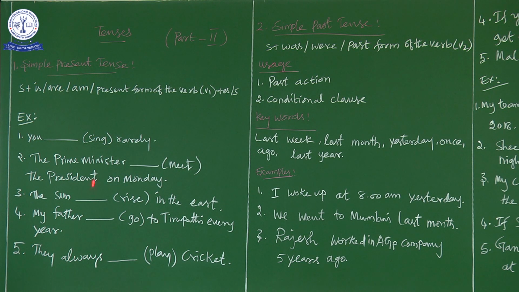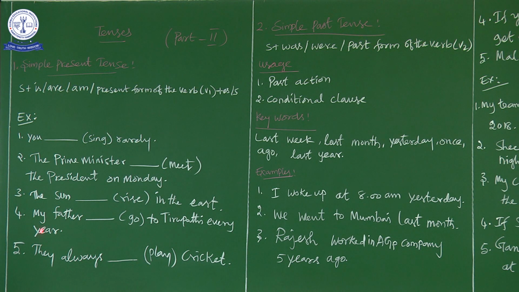Okay, the sun rises in the east. Why did we add s to the verb rise? Because the sun comes under third person singular, that is it. So the sun rises in the east. Why did we choose simple present tense for this sentence? Because this comes under the rule universal truth, universal fact, or scientific truth. Okay, this is the same everywhere. So the answer is the sun rises in the east.